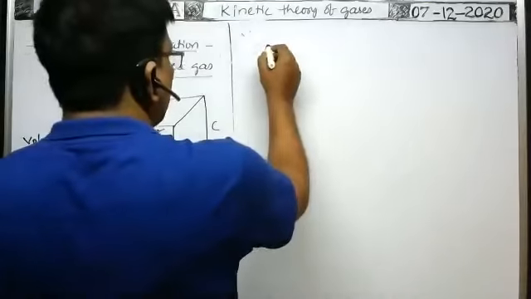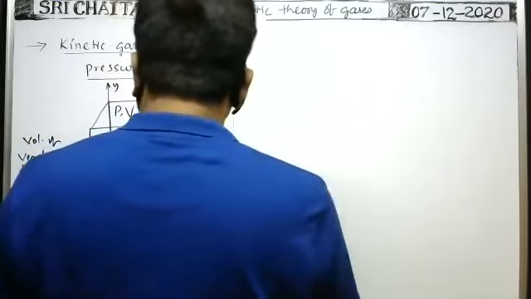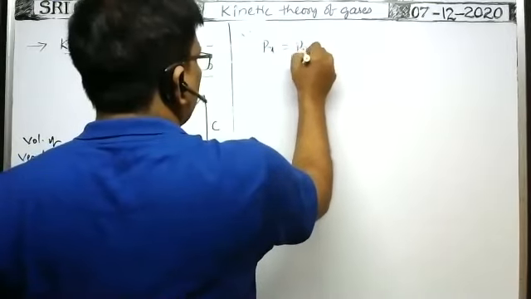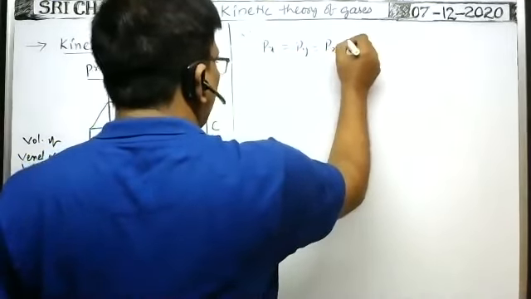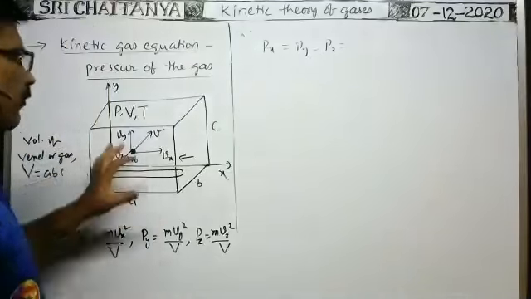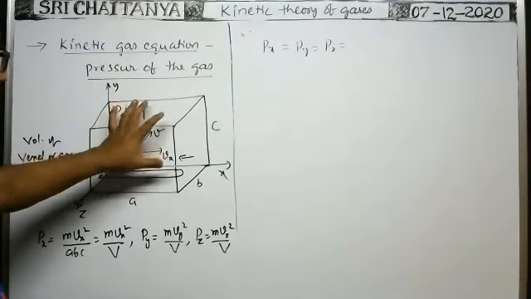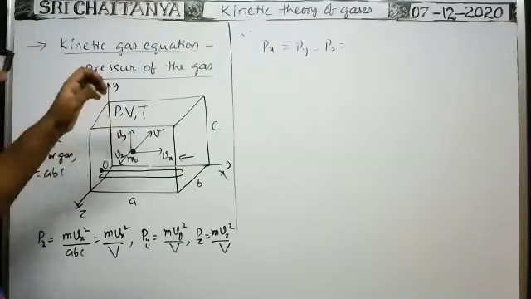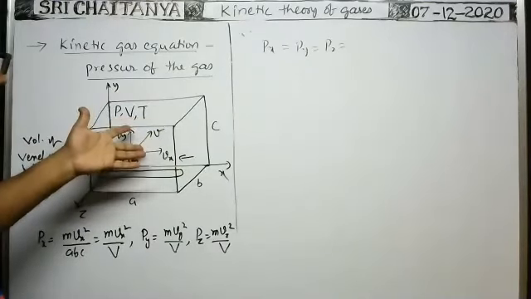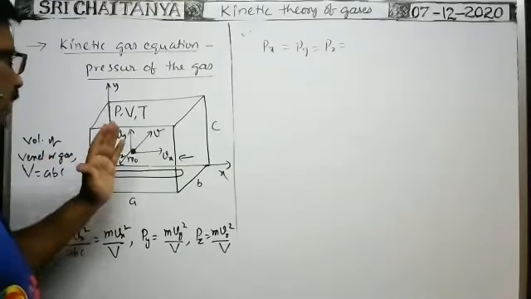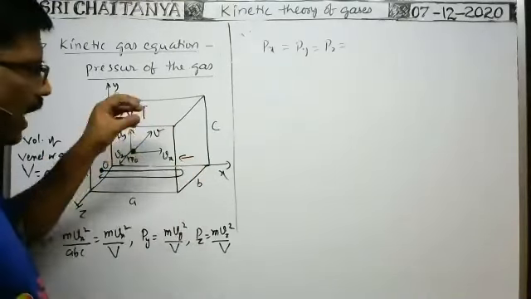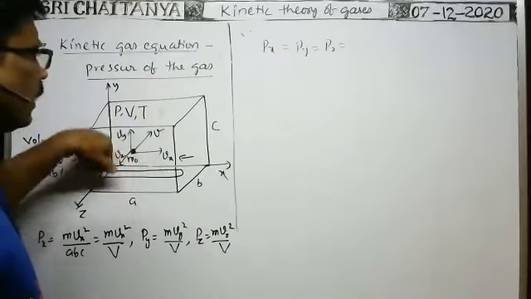Px, Py and Pz are all equal, because whenever a gas is enclosed in a vessel, the pressure exerted by the gas on all walls of the container is the same. There is no difference. The gas exerts the same pressure on the walls of the container.